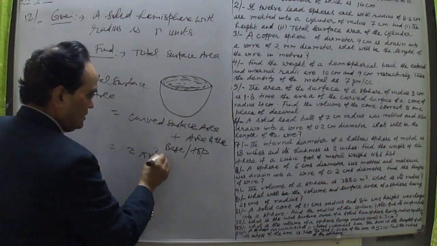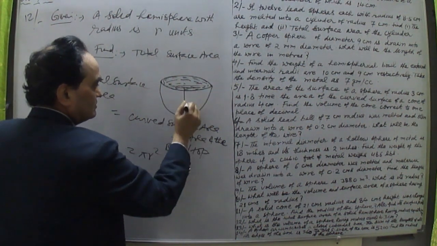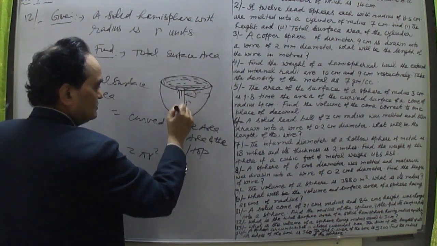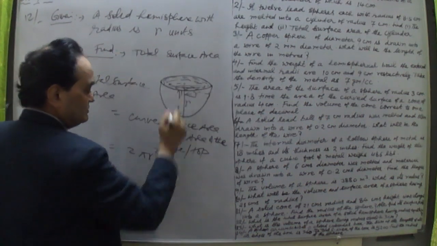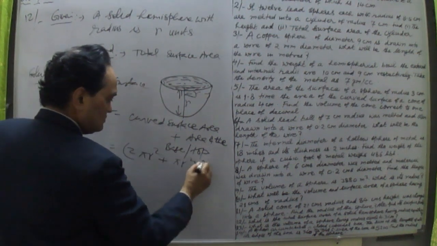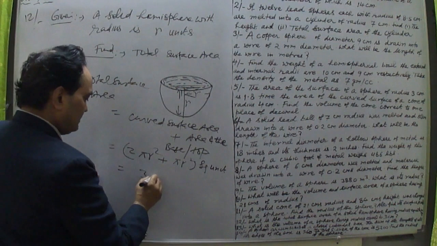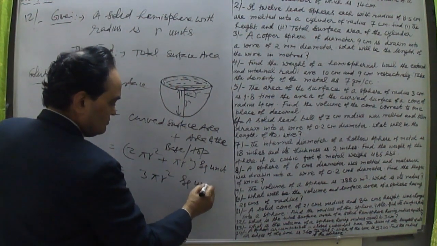This is 2 pi r square, where r is the radius here, and this is radius r, small r, the same radius. Plus the area of the base, which is a circle, so this is pi r square. So the total will be 3 pi r square unit. This is the answer here.